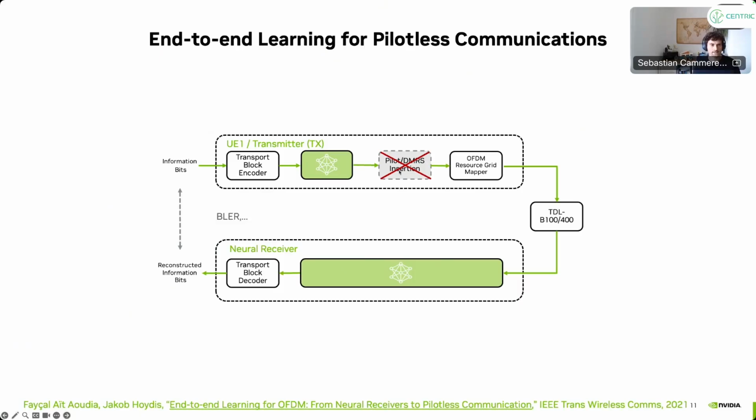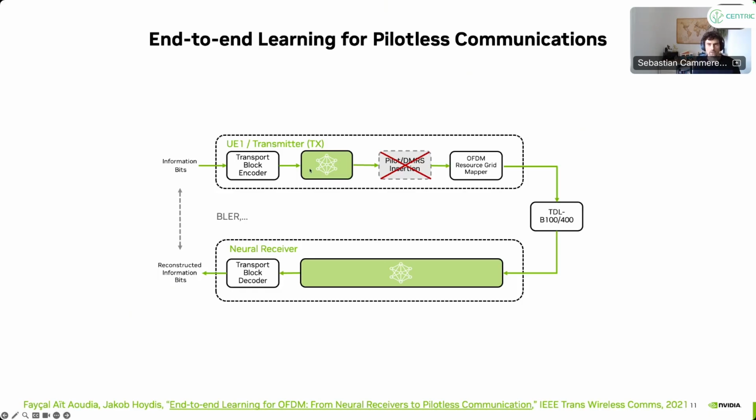And in this case, we add a trainable modulation scheme. So instead of having the standard QAM modulation, we now have a trainable constellation scheme here, and we remove the DMRS pilots. DMRS pilots means essentially in 5G we have these pilots, and they cost transmission rate, of course, because you cannot transmit data on these DMRS resource elements where we send the pilots.